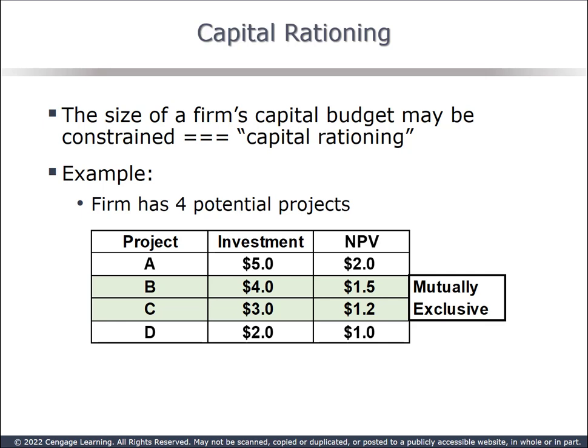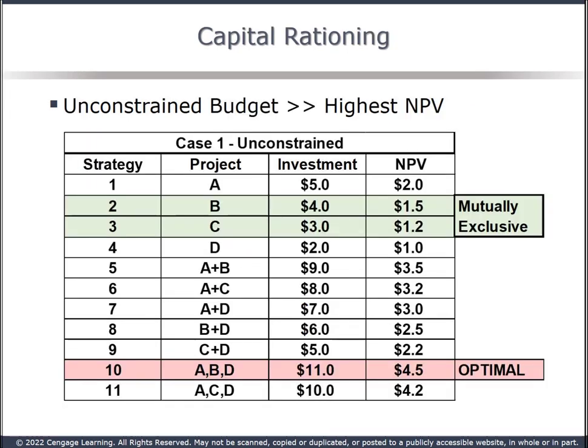For our example, the firm has 4 projects with the dollars invested and NPV shown. Note that projects B and C are mutually exclusive. This table explores all the combinations of the 4 projects that the firm could undertake. Remember that NPV is additive, so the NPV of investing in both A and B is the sum of the NPVs of the 2 projects.